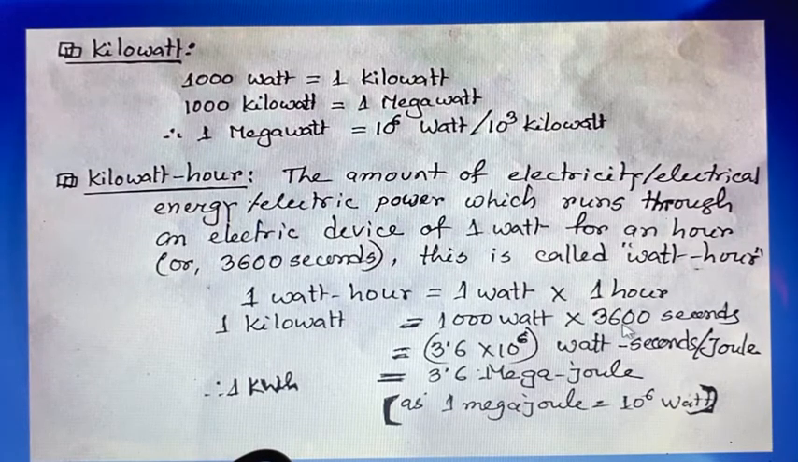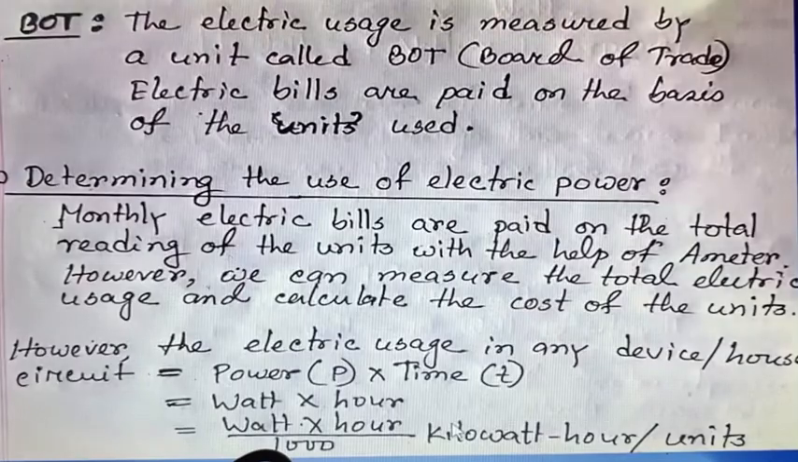We may break down this 1 hour into 3600 seconds and we get 3.6 into 10 to the power 6 watt seconds, or in short, joule. So 1 kilowatt hour is equivalent to 3.6 megajoule, and 1 megajoule is equivalent to 10 to the power 6 watt seconds. You have to practice at home several times, then the whole thing would be very easily clarified.